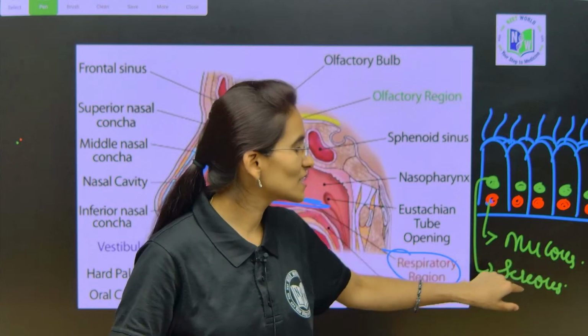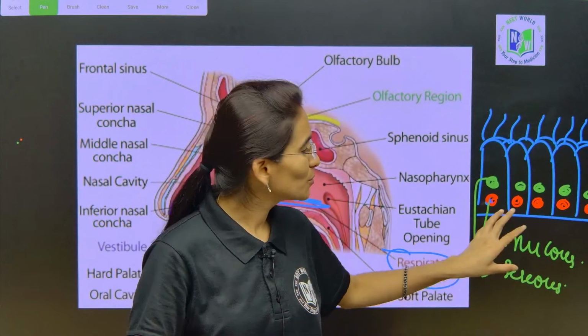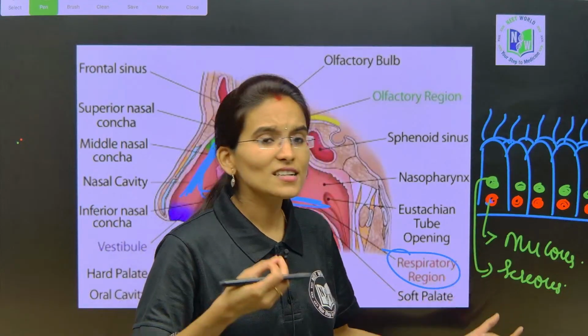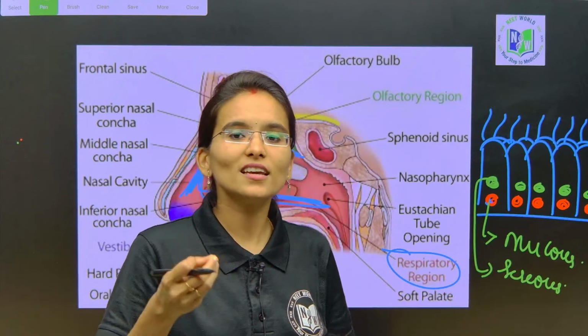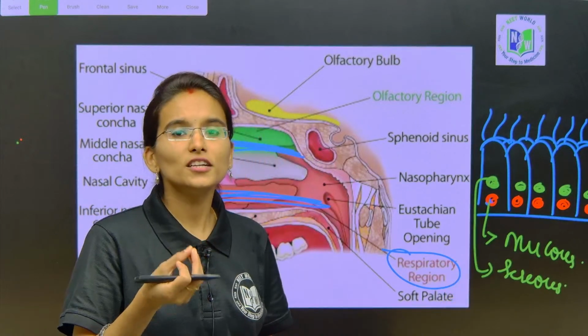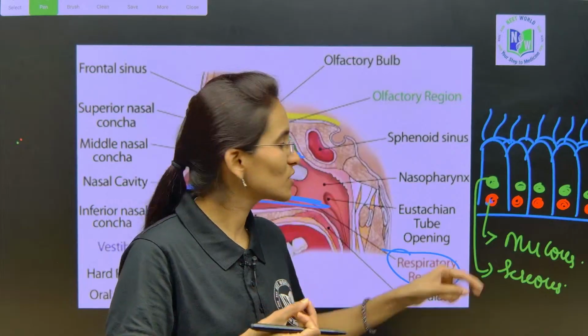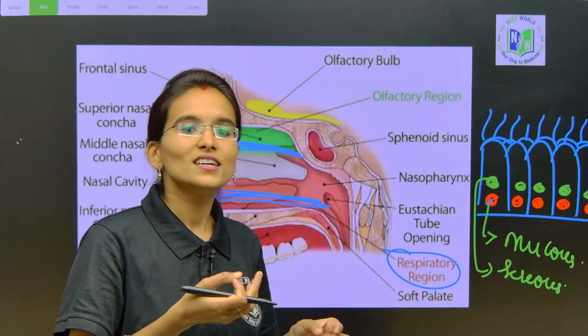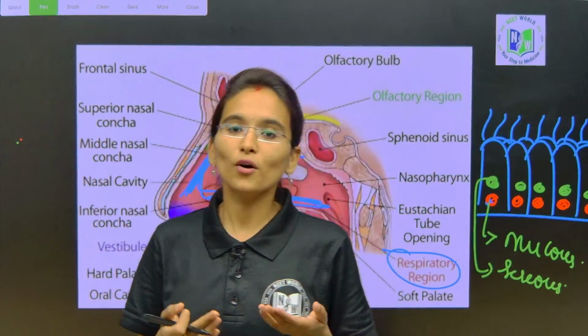Mucous cells release the slimy substance, and the serous cells sometimes release liquid-like content, a watery fluid from the nose. So these two cells are extremely important for the release of that slimy mucus and watery substance.